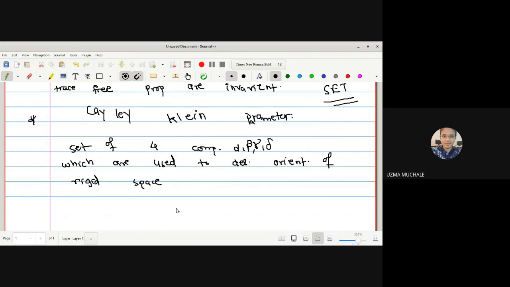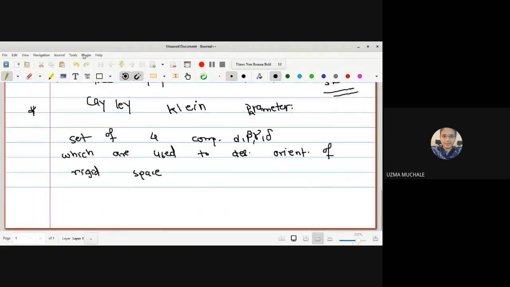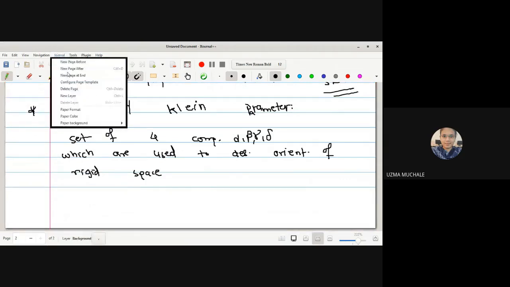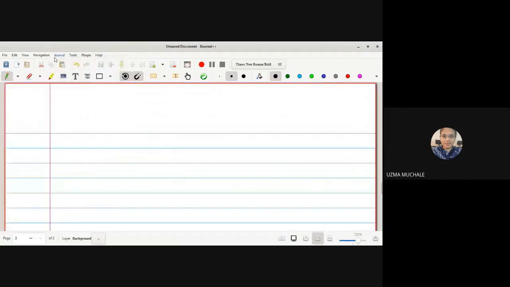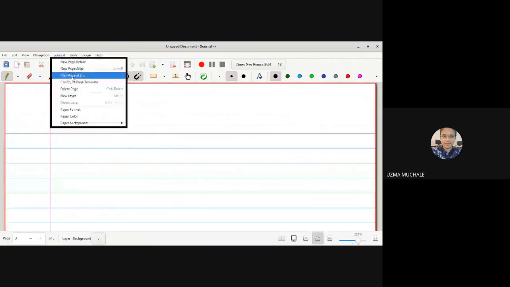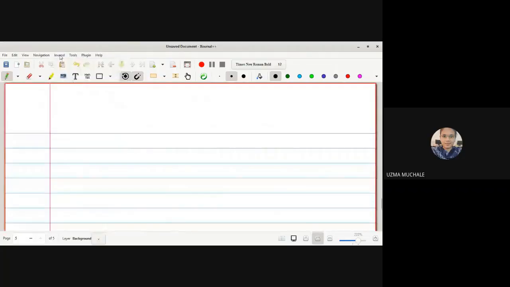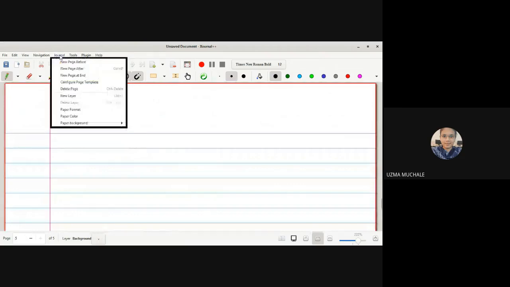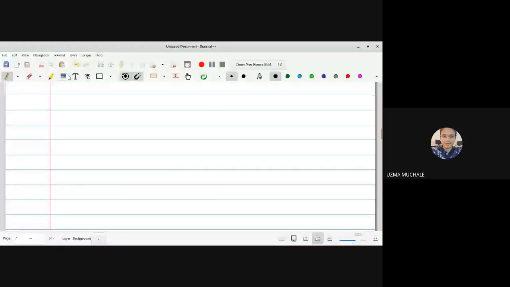Now, to describe the orientation of a rigid body, as we have studied initially in this chapter, for any rigid body we need only three coordinates, because any new coordinate is not going to add any extra degrees of freedom. So for describing any type of rigid body in three-dimensional space, we need only three generalized coordinates.